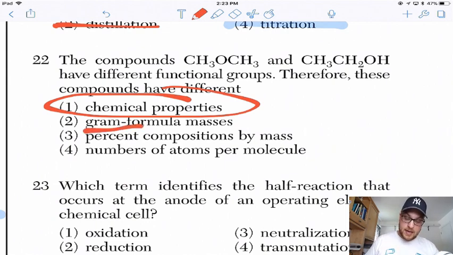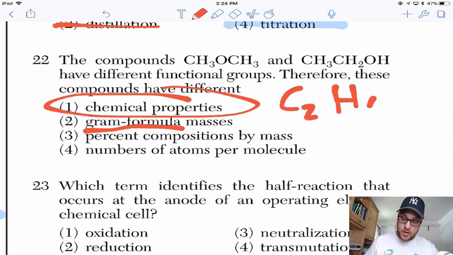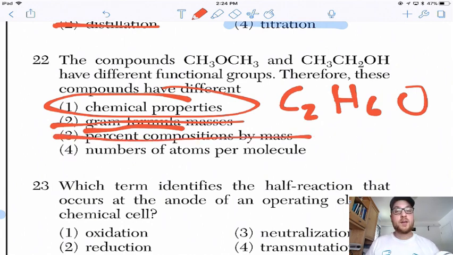Gram formula mass means how much does this compound weigh based on the atomic masses of all the atoms? Well, these both have the same formula. They're both C2H6O. So their masses are going to be the same. Therefore, the percent composition will be the same because their masses are the same and the number of atoms are the same. And I just said number 4. So, 1.